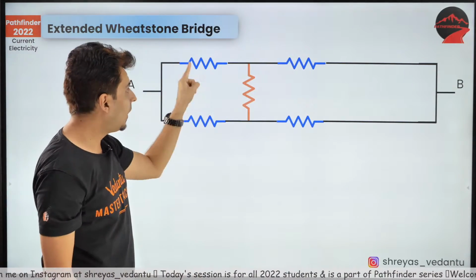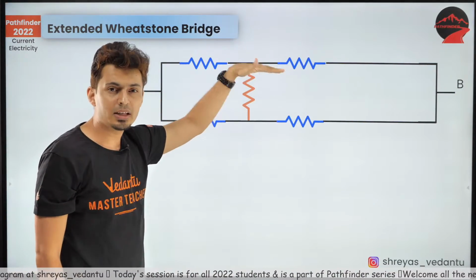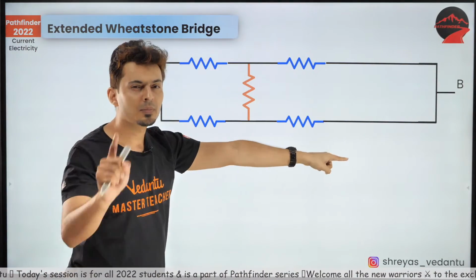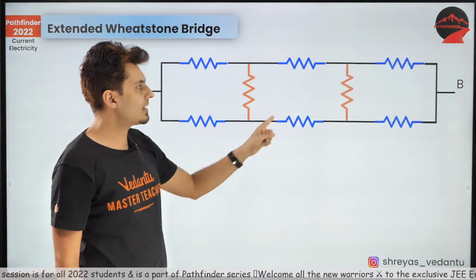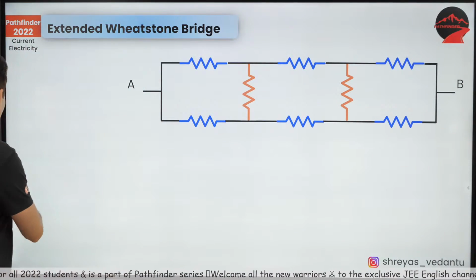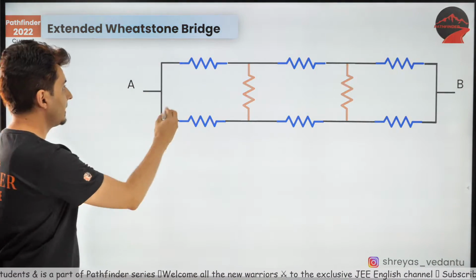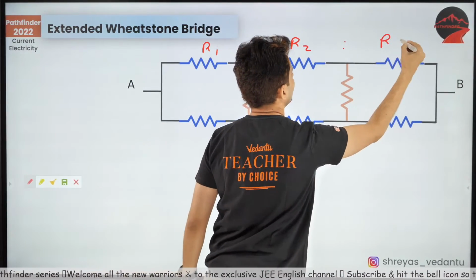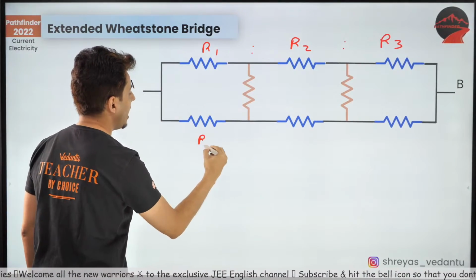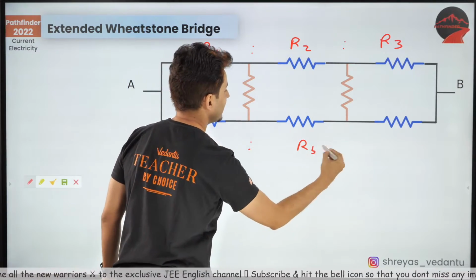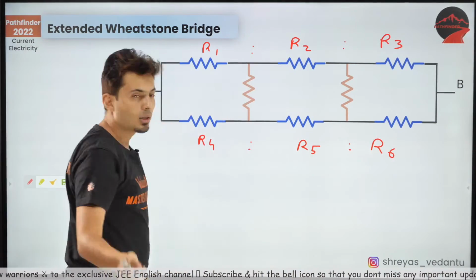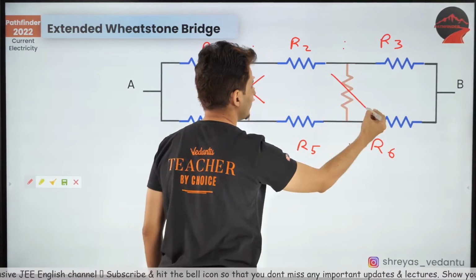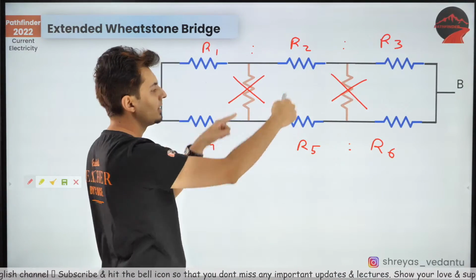But then all those resistors must be in the same ratio as the other resistors in the other branch. Meaning, if for example you add 2 more resistors out here, then R1 is to R2 is to R3 should be equal to R4 is to R5 is to R6. When this is true, you can forget this resistance or this device which is connected in between them.